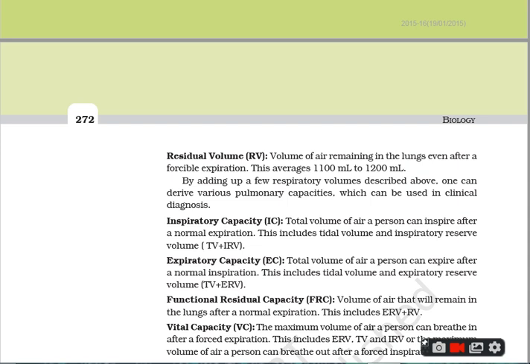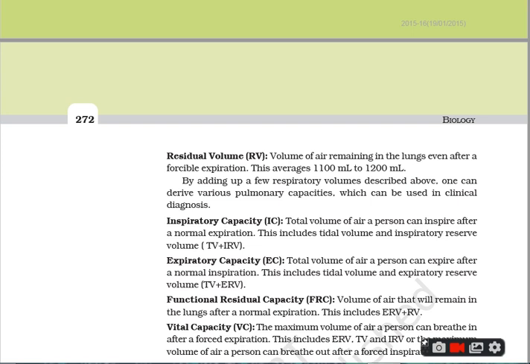It includes tidal volume and expiratory reserve volume, meaning TV plus ERV. TV stands for tidal volume and expiratory reserve volume is ERV. Therefore, tidal volume plus expiratory reserve volume gives the expiratory capacity.